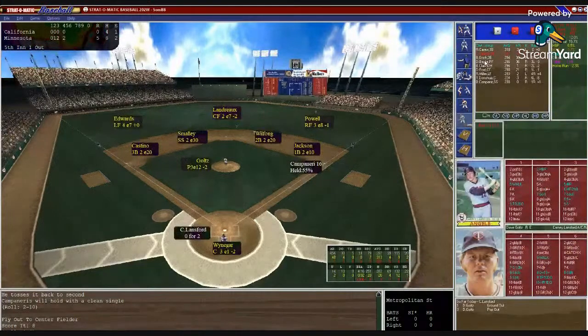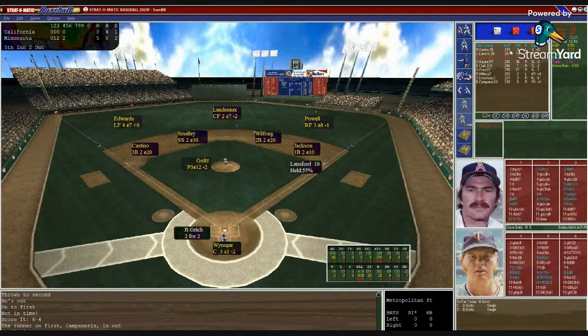Here's Lansford. He's 0 for 2 so far. Ground out and popped out. Been up 48 times with 7 ribbies, hitting .313. Waniger sets in, puts down the target, puts down the numbers. Goltz nods from the stretch. Campaneris gets a healthy lead, but it's 5-0 Minnesota. Doubt he's running. Here's the pitch to Lansford. 2-11, ground ball to short. Smalley's got it, gives it to Wilfong. Good hard slide by Campaneris, and that's 2 outs.